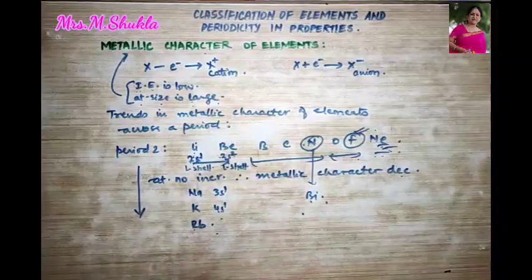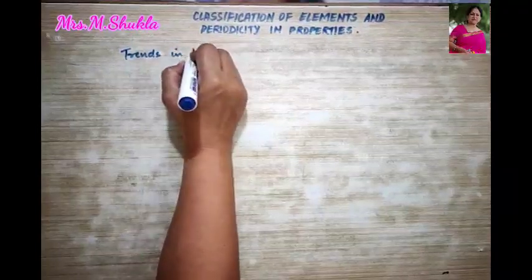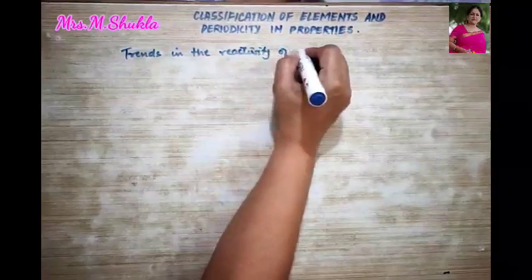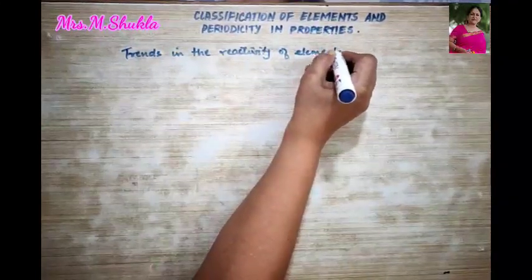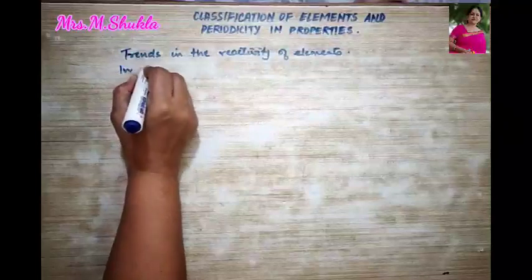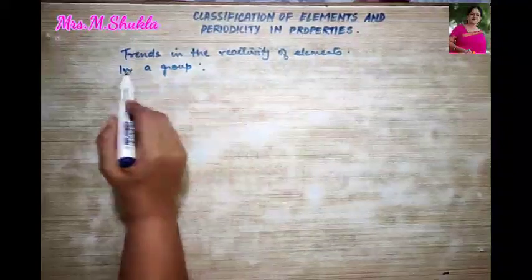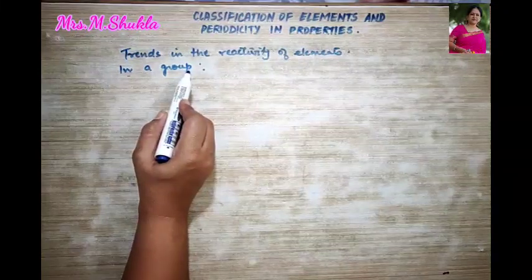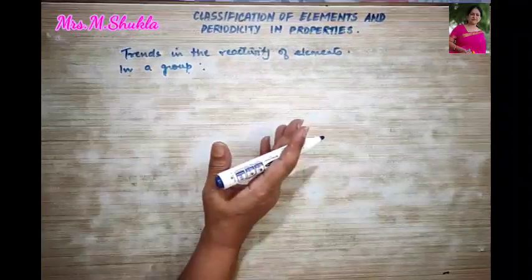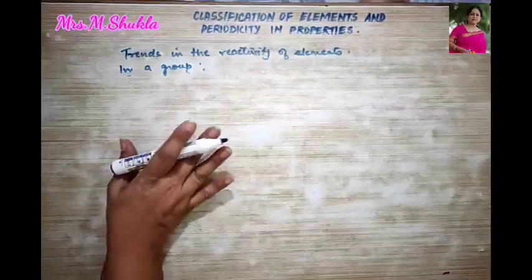Fine. We next move to trends in the reactivity of elements, across a period and down the group. So, let us talk about a group. What is the trend of reactivity of elements in a group? We know that in a group, as we go down, what happens? The tendency to lose electron increases, and therefore the reactivity of the elements also increases.